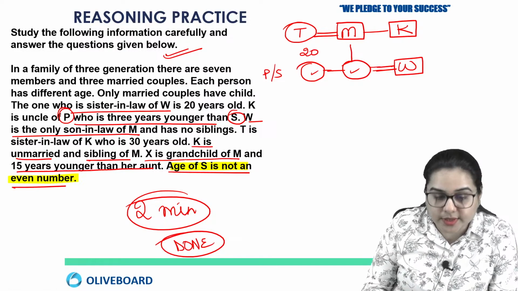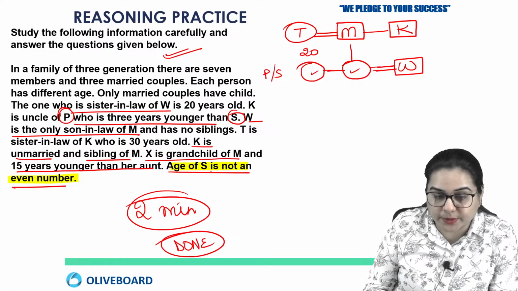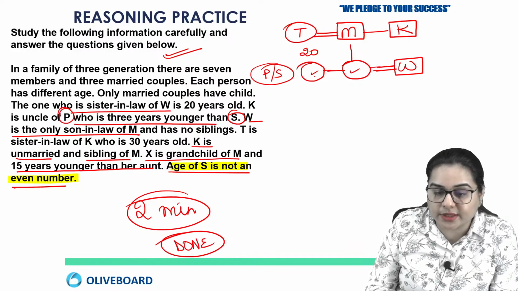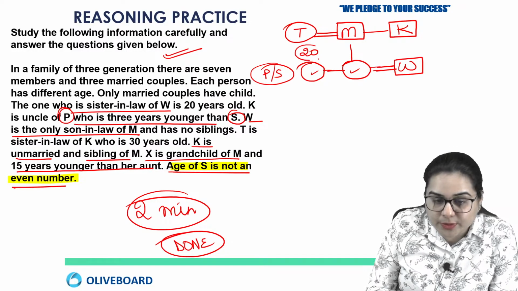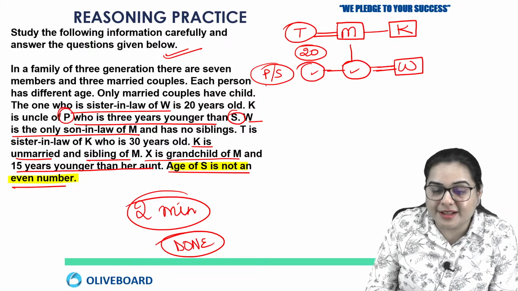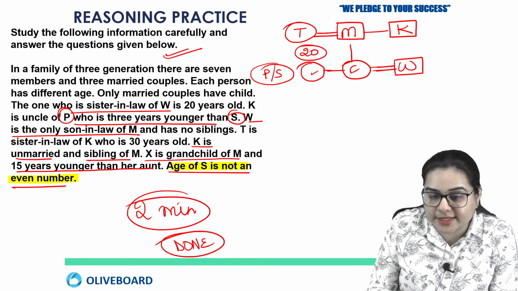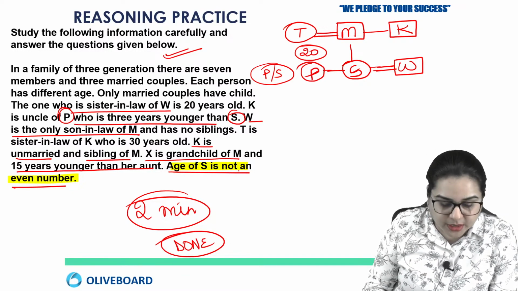Okay, so what is happening here? S is not an even number, right? And we already know that P and S will come here. Now this is 20. So 20 is an even number, but S is not an even number. So S will be written here and P will be written here. Now this clarifies my doubt.